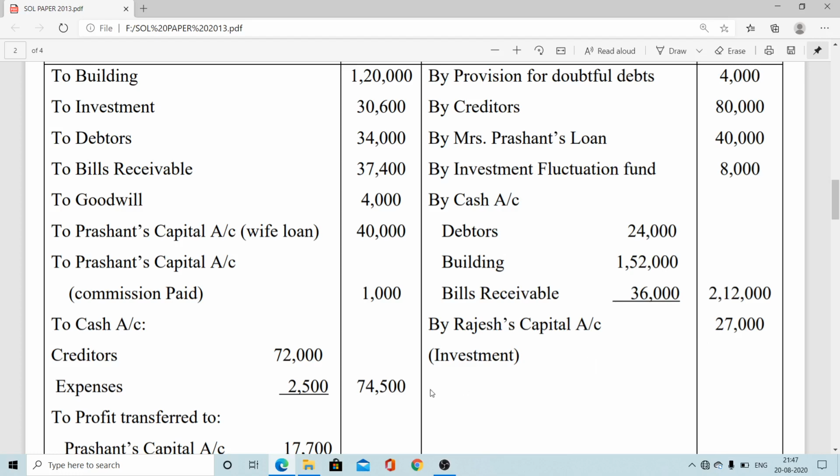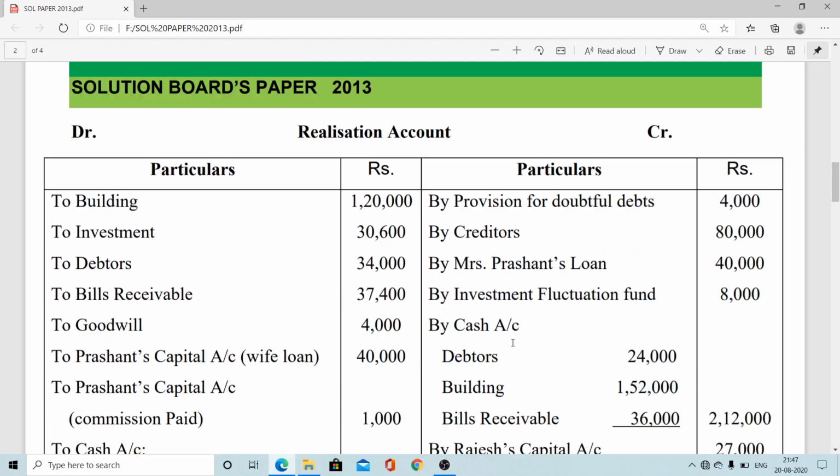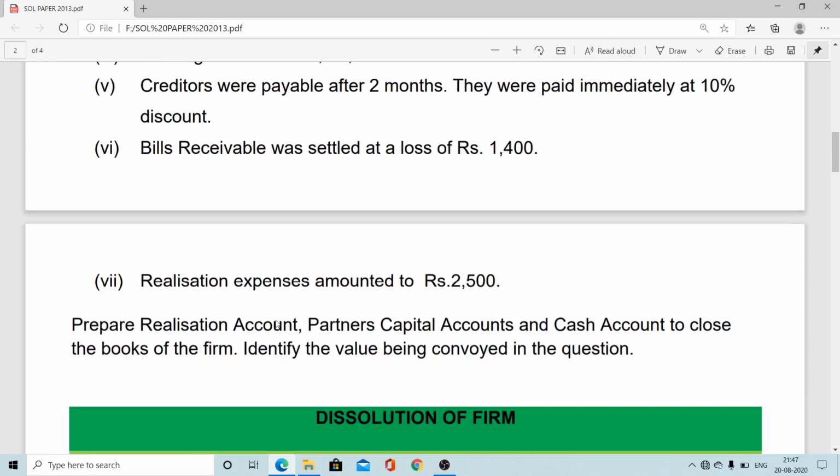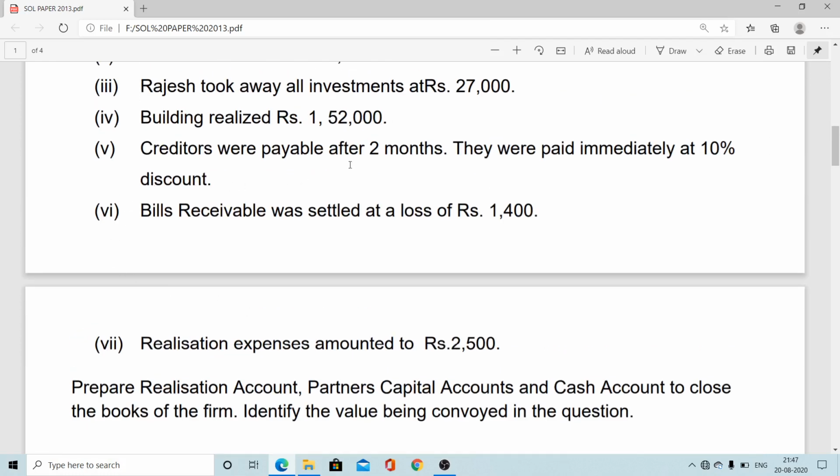Now, one piece of information relates to creditors. Creditors were payable after 2 months, but they are being paid immediately at a 10% discount.